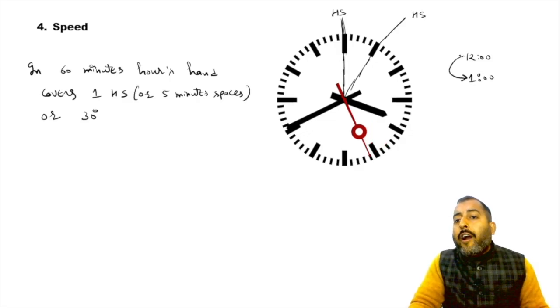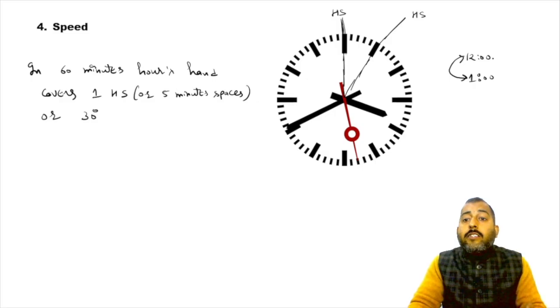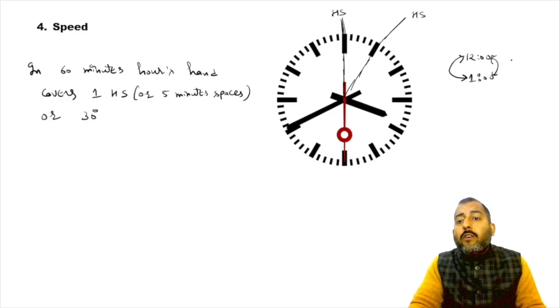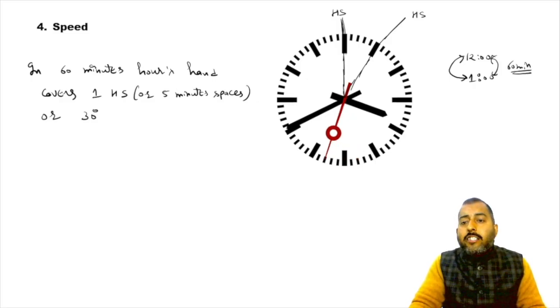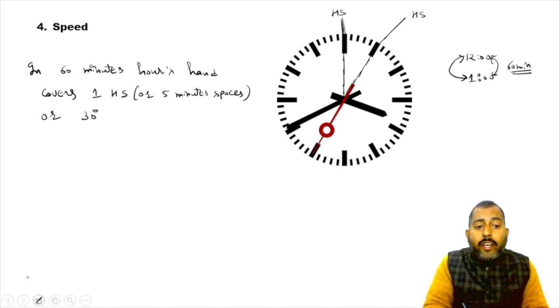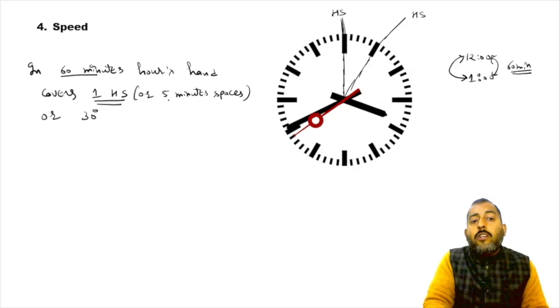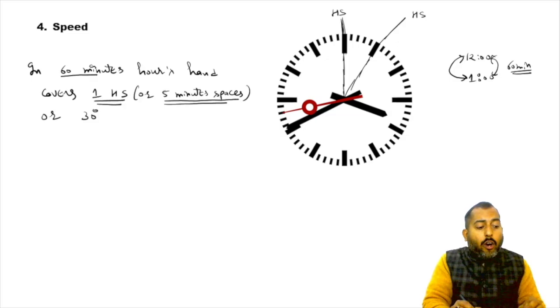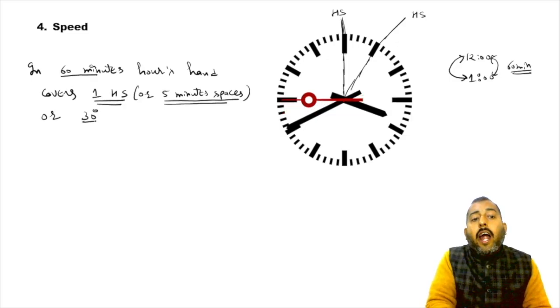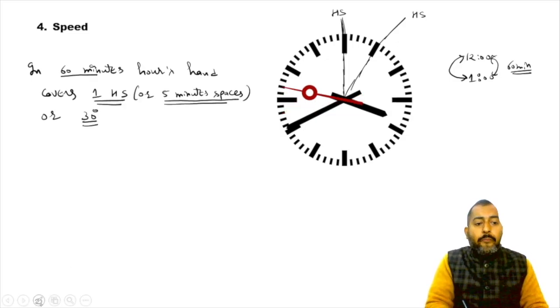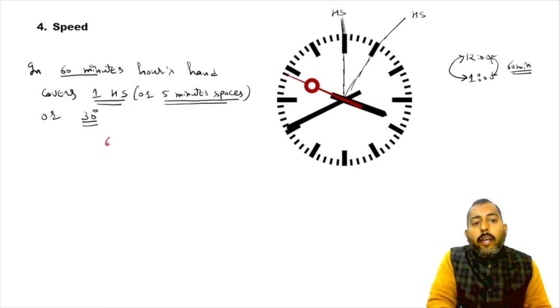Our hand will point towards 1. It is exactly 60 minutes. So in 60 minutes, we can say our hand covers 1 hour's space, or we can say in 60 minutes, our hand covers 5 minutes space, or we can say in 60 minutes, our hand is covering what? 30 degree.